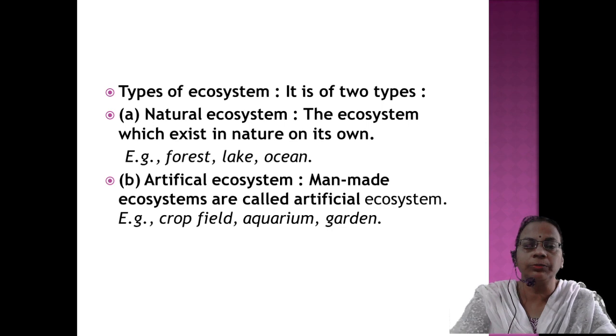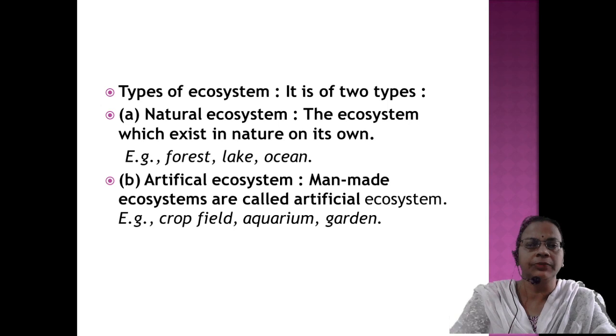But human beings can also make an ecosystem which can sustain by itself, though initially they need to construct it, and that type of ecosystem is called an artificial ecosystem. Examples: crop field, aquarium, garden, etc. A crop field we have to set up, then only can we sow the seeds.